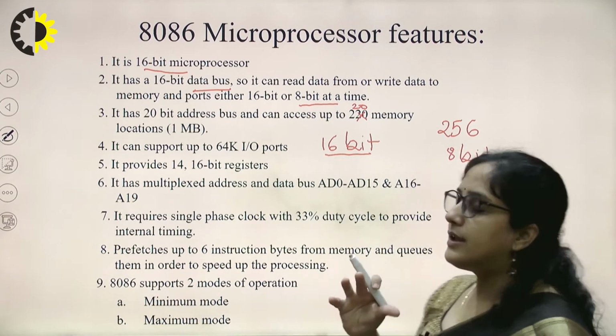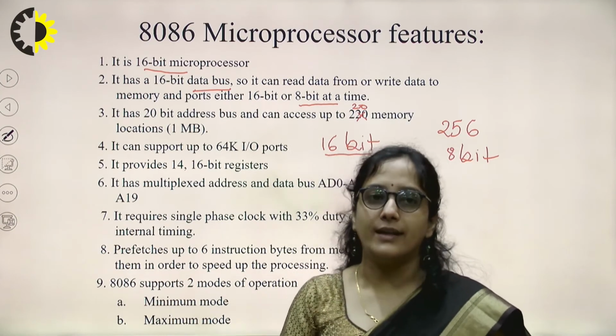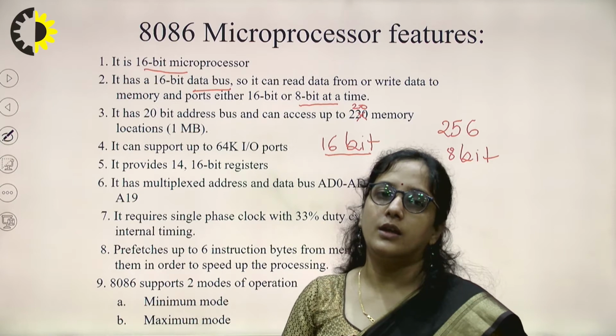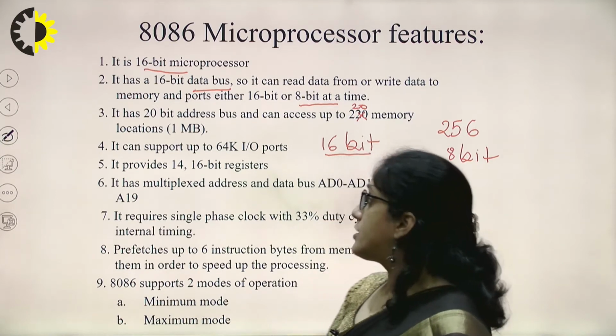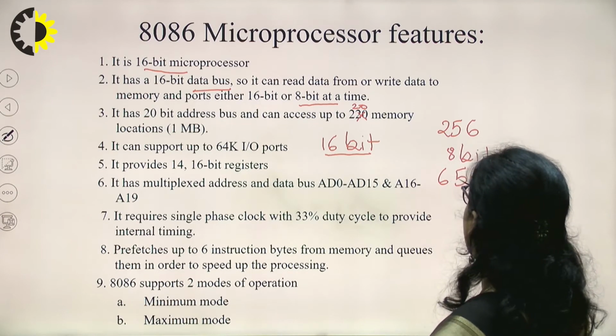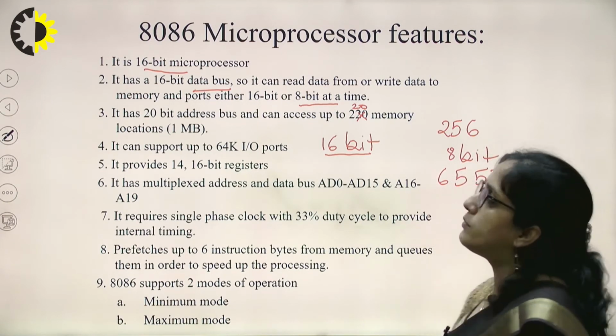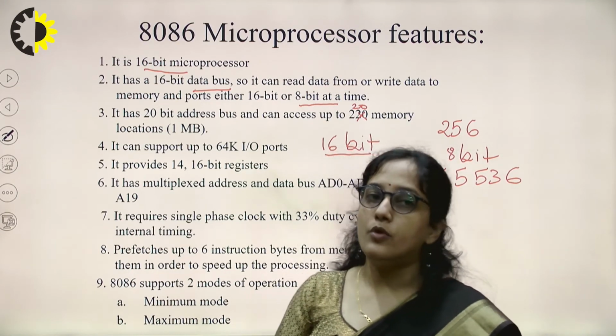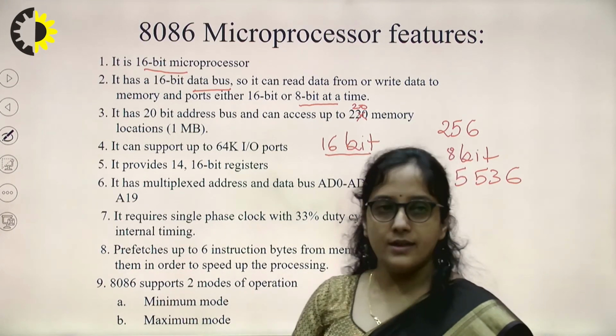In 8086, these lines are used to access 64 kilo IO ports. 64 kilo means 65,536 input output ports we can access in the 8086 microprocessor. It provides 14 16-bit registers.